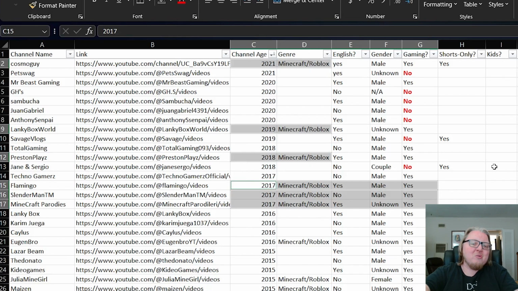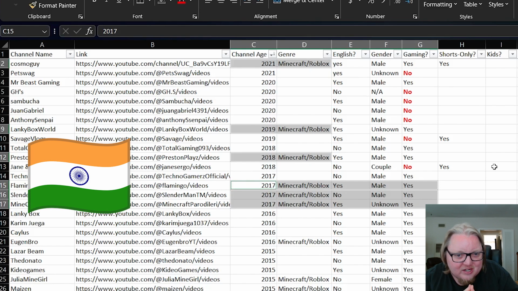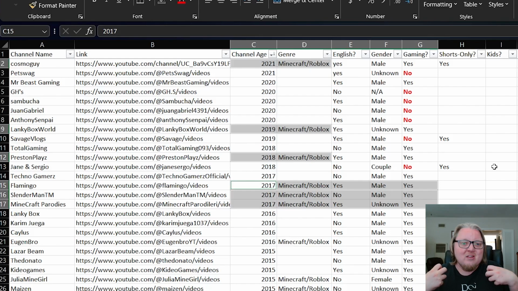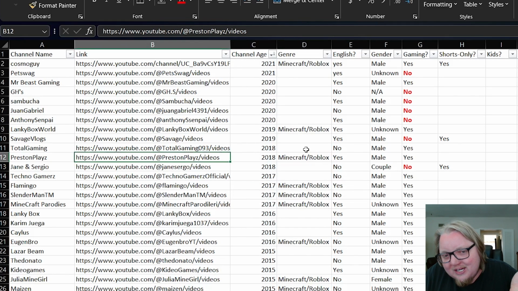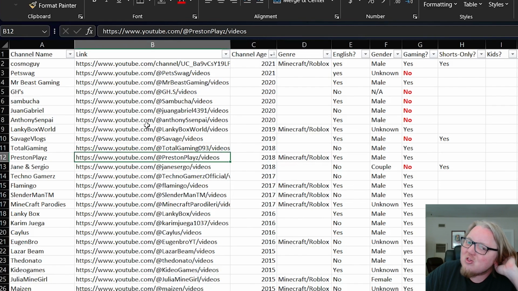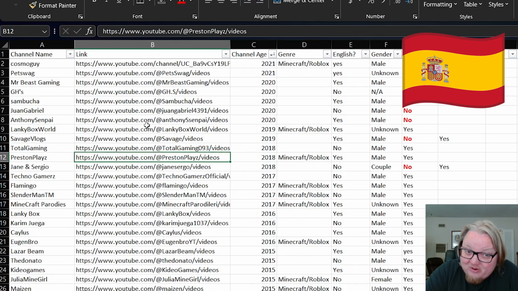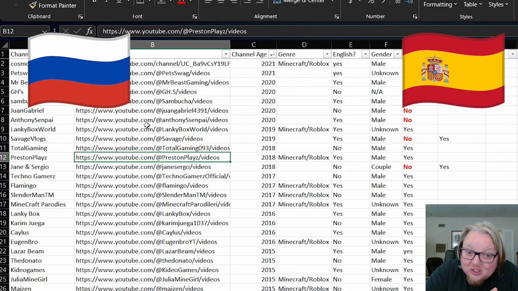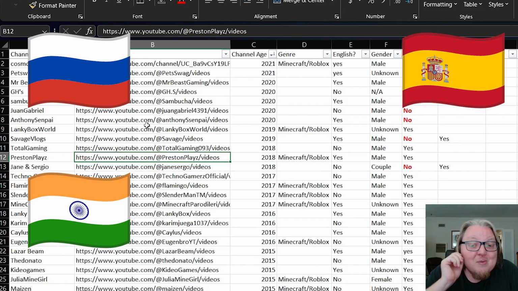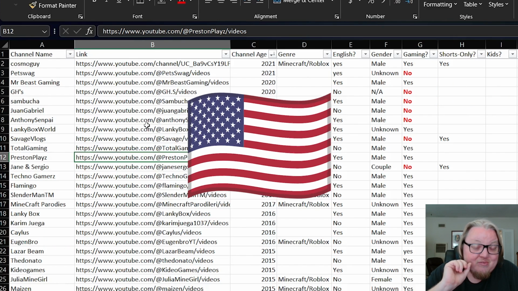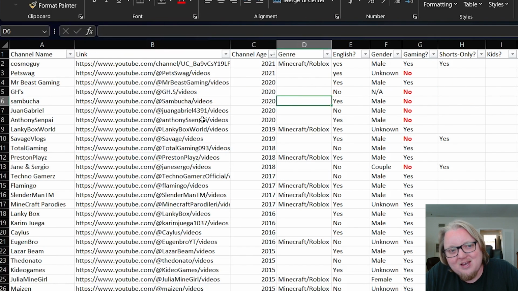And then you'll notice that there are 2 Indian channels on here. The Indian market has been growing rapidly because that country is gaining internet access at an incredibly fast rate. So more and more people are hopping on. Not included in the data that I did notice that I may go back and change: a lot of Spanish-speaking channels on this list, a lot of Russian channels on this list, not as many Indian channels as one might think. But the majority were English-speaking. The majority by far were English-speaking, which is why I didn't really segment that in the data.